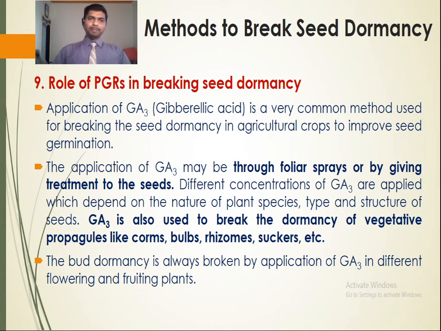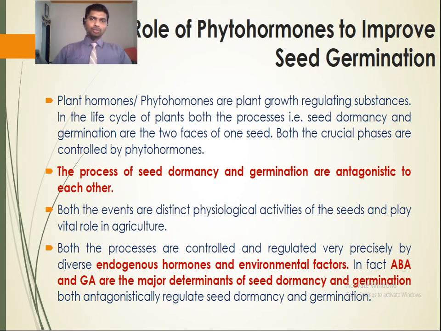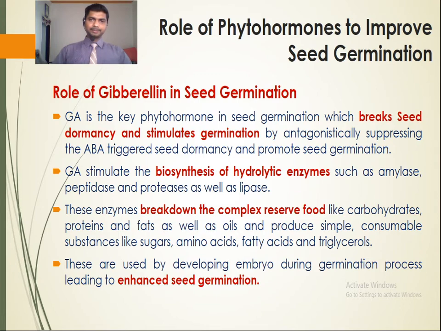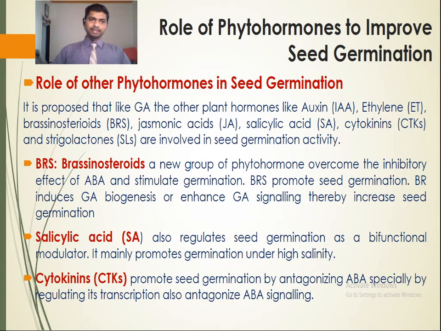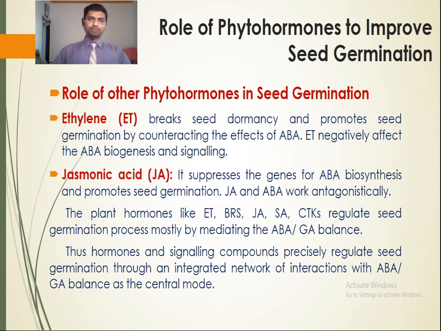Next is the role of plant growth regulators in breaking seed dormancy. Gibberellic acid was found to be an effective growth hormone for breaking seed dormancy. It enhances seed germination. It also releases the vegetative parts of plants like corms, bulbs, rhizomes, suckers from dormancy. Next is the role of phytohormones to improve seed germination. The various phytohormones, including gibberellic acid, that we studied comprise brassinosteroids, salicylic acid, cytokinins, ethylene, jasmonic acid.